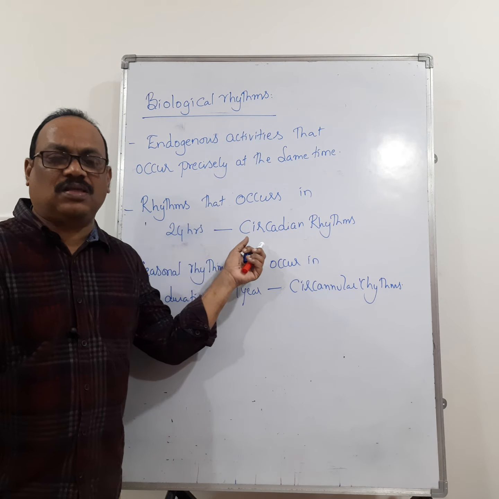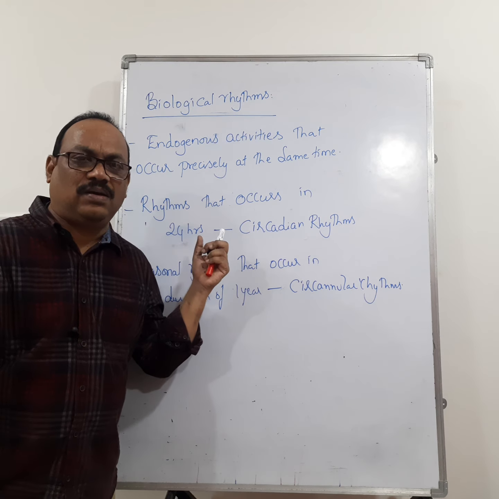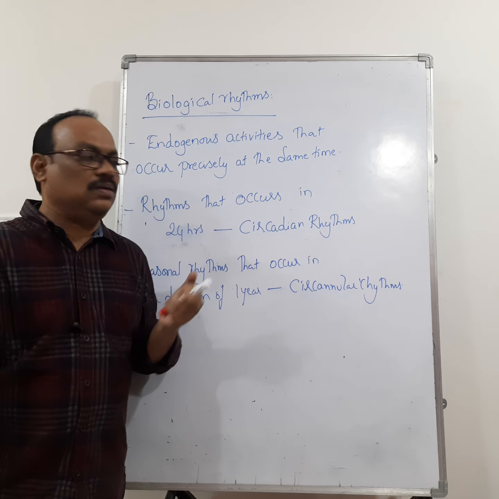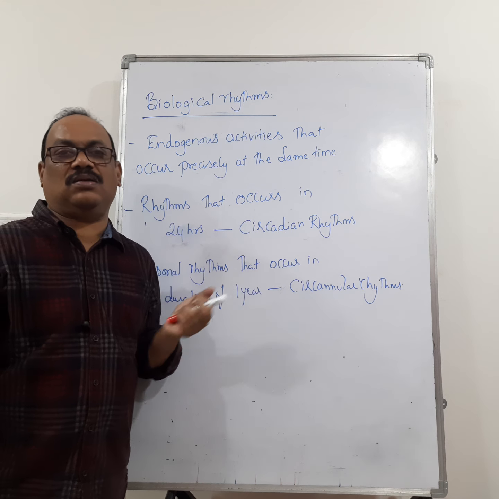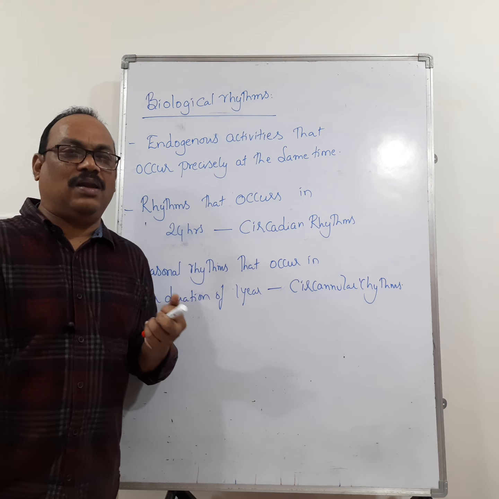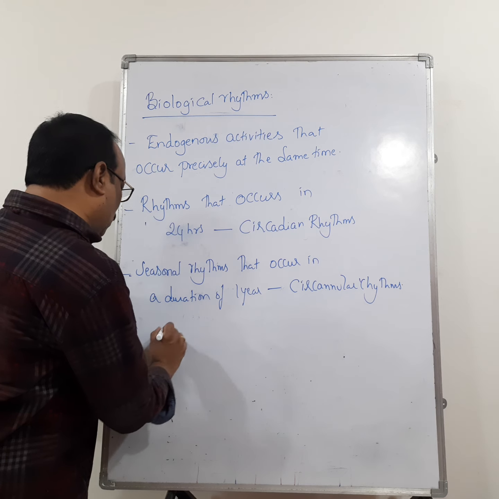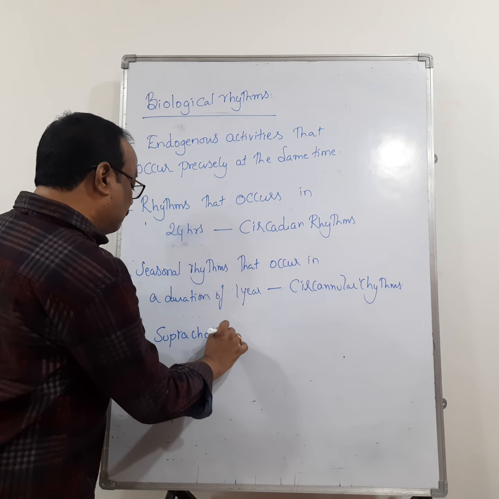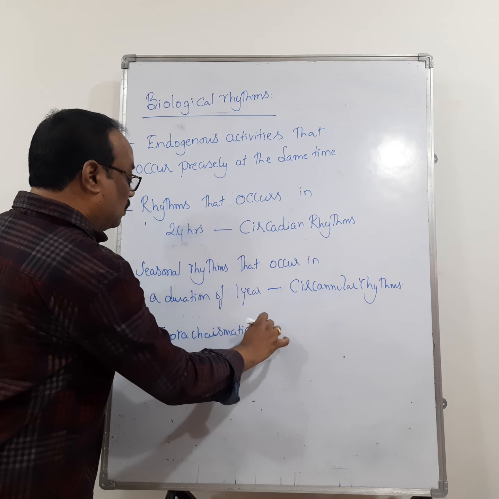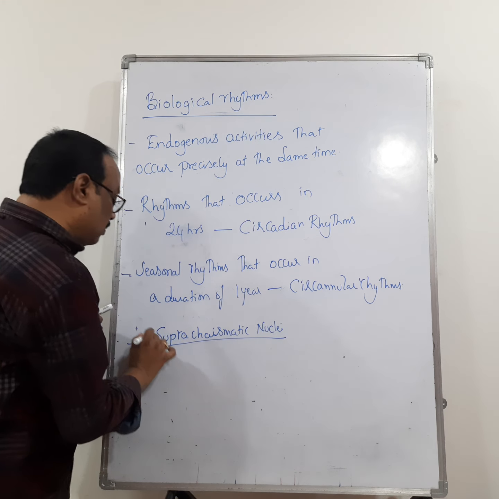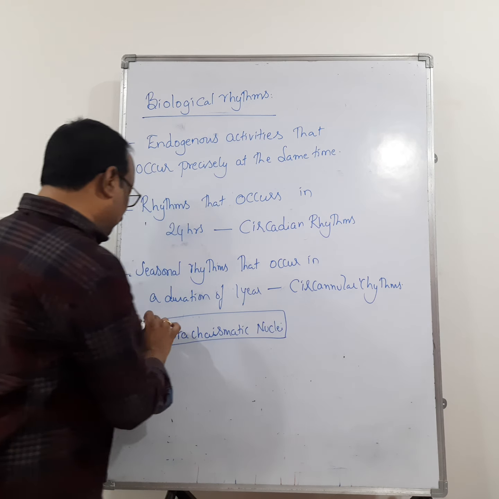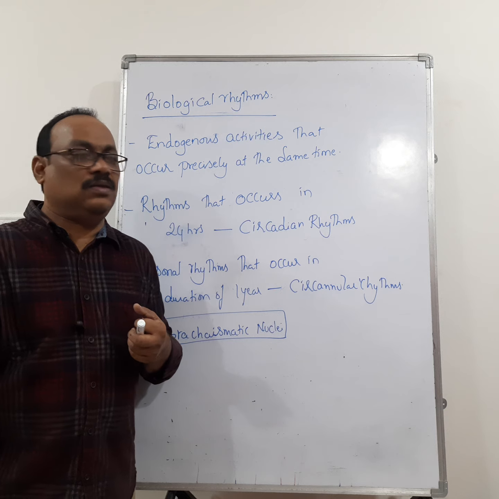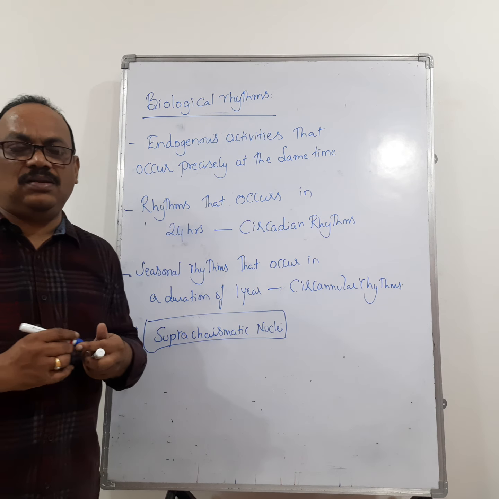All these rhythms are controlled or regulated by an endogenous clock present in our body, which is called the biological clock. The biological clock is nothing but the suprachiasmatic nuclei. The suprachiasmatic nuclei, present in our brain, act as the biological clock. So this completes biological rhythms.